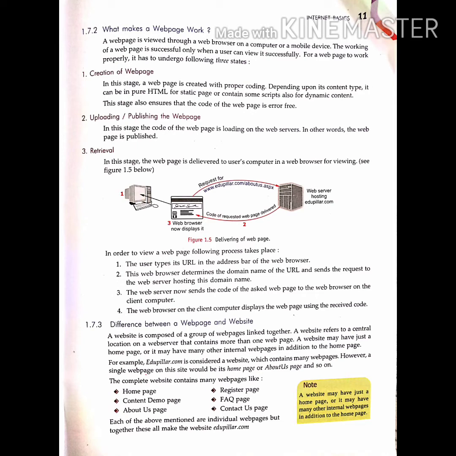Now let us discuss the difference between a web page and a website. A website is composed of a group of web pages linked together. That means a website refers to a central location on a web server that contains more than one web page. A website may have just a home page, or it may have many internal web pages in addition to the home page. The complete website contains many web pages like the home page, content demo page, about us page, register page, FAQ page, and contact us page. Each of the above mentioned is an individual web page, but together these all make the website.